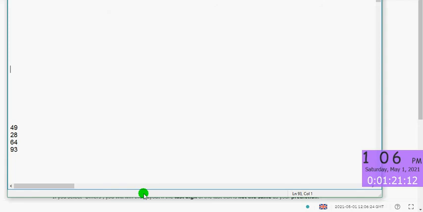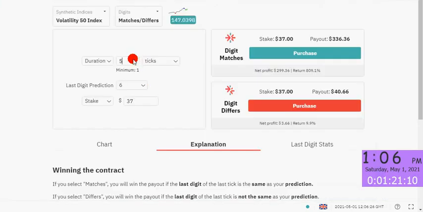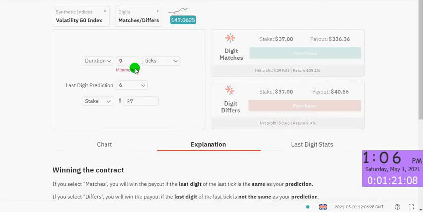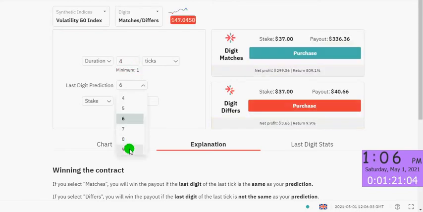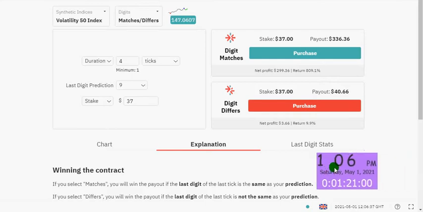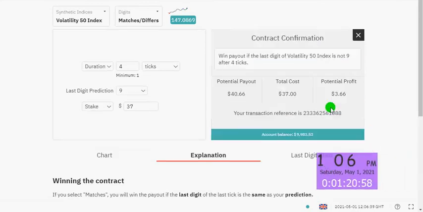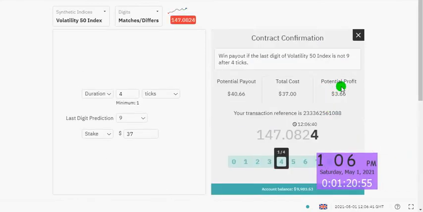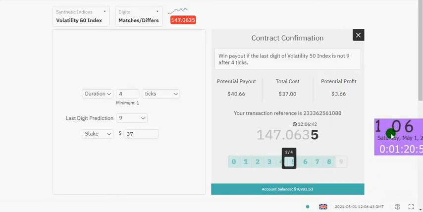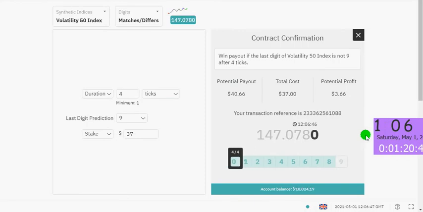The first one is 49, that means the tick is 4 and the last prediction is 9. We're going to paste the first trade now. After that we're going to wait for 2 minutes before we go for the second tick, the third tick, and the fourth tick.